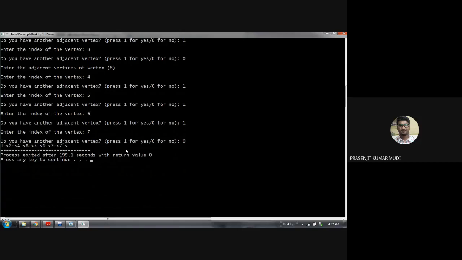An adjacency list is a representation of a graph. When I study it elaborately in some lecture, then you will understand. I will talk in detail about the representation of a graph. One of the representations of a graph is the adjacency list. If you create the adjacency list, that means you are actually constructing the graph.